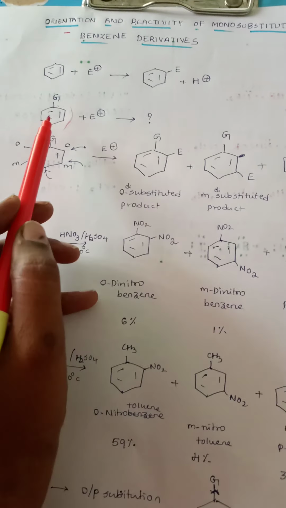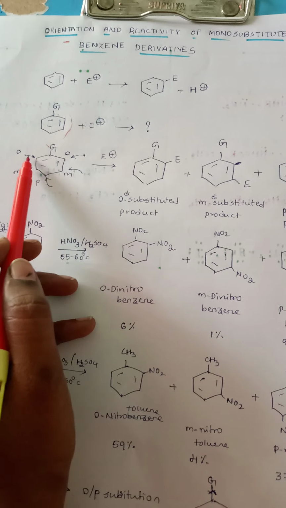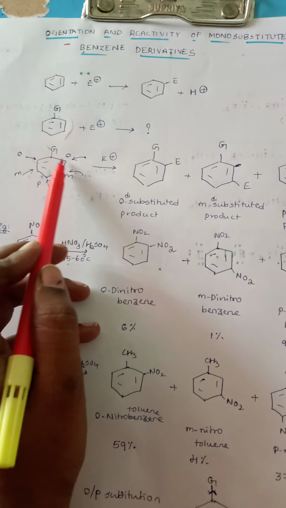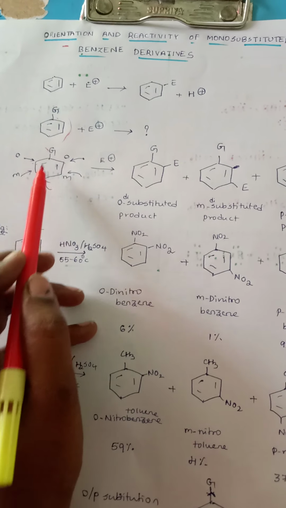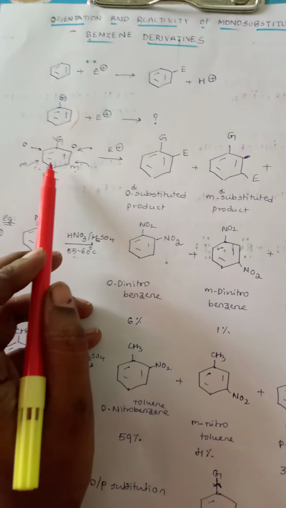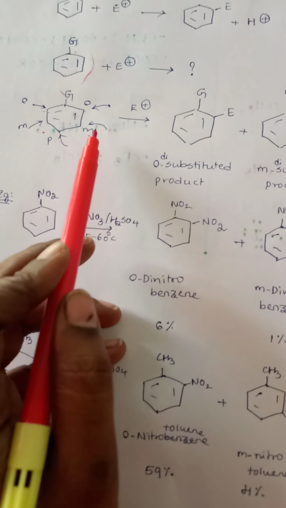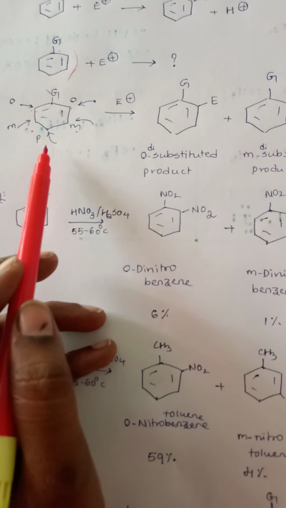Now you know that the two carbons adjacent to this particular group, these two sides of the benzene ring, are said to be ortho, and these two are said to be meta, and this is said to be para. So in the benzene ring, two ortho positions are available, two meta positions are available, and one para position is available.